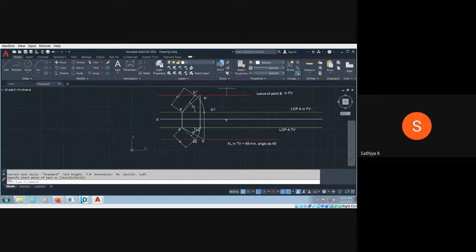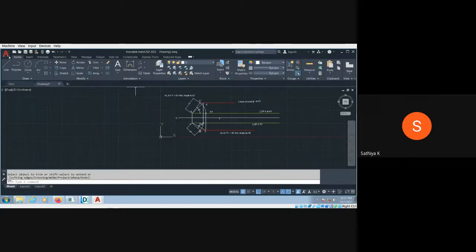And finally, you can trim the unwanted things. If you want, you can trim it, otherwise it is not required. This direction is not required. Only the extended line in this direction you can delete. The remaining you can keep.